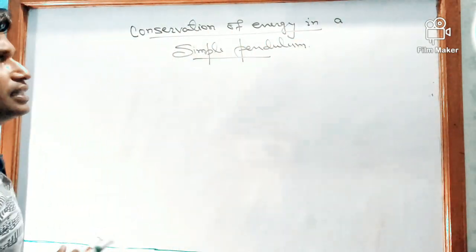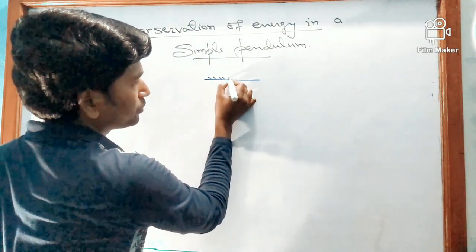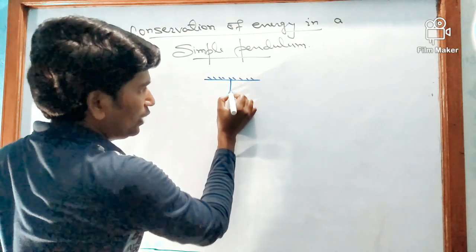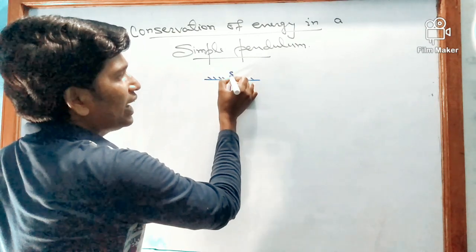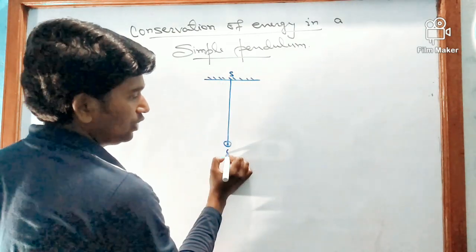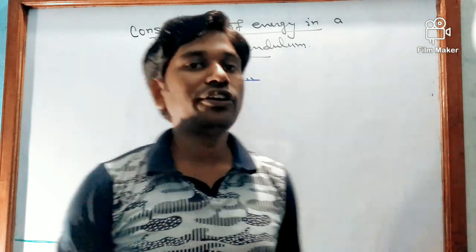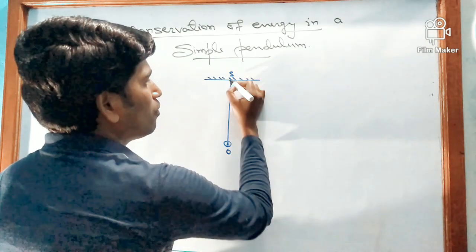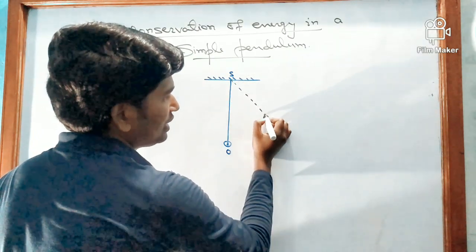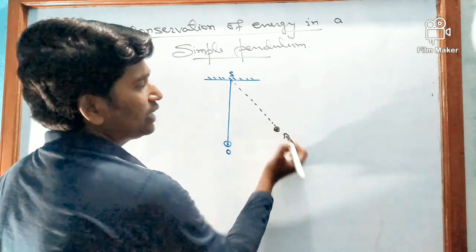So for this we will just see, let there be a rigid support and a pendulum. Let this point be S, the fixed rigid support, fixed point, and O. So OS is the mean position. Initially the pendulum is at rest. Now we will displace this pendulum from its mean position and take it to one of the extreme positions. Suppose we have taken it to point A.